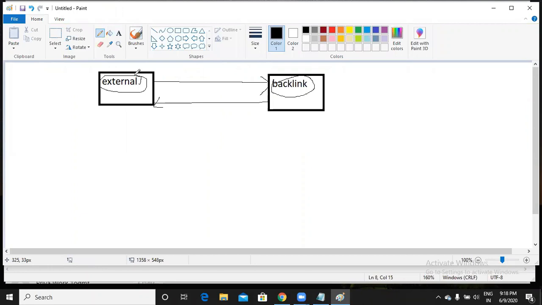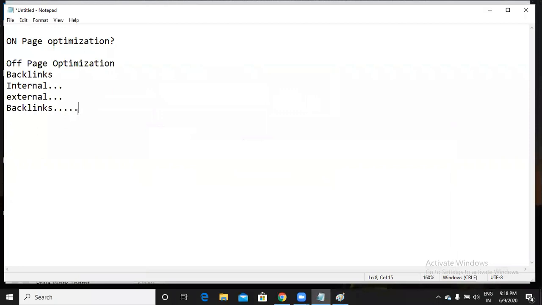So your off-page optimization completely depends on inbound links, backlinks. It is not about internal links, not about external links. It is completely about inbound links, backlinks. Why? Because it is not in our hands, right? If Meena has to give me a link, if she wants to give me a backlink, why would others give a backlink simply?